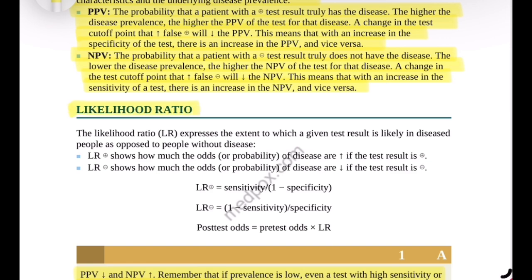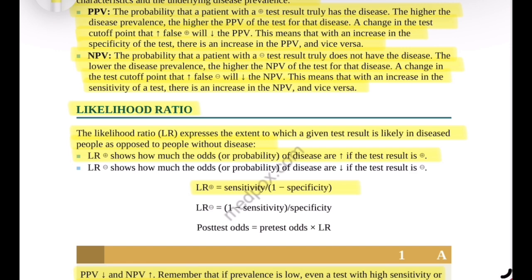Likelihood ratio, LR. The likelihood ratio expresses how much a test result changes the odds that a disease is present or absent. It shows how likely a specific test result is in people with the disease compared to those without it. Positive likelihood ratio, LR positive. This shows how much the odds or probability of having the disease increase if the test result is positive. Formula: likelihood ratio positive equals sensitivity divided by 1 minus specificity.